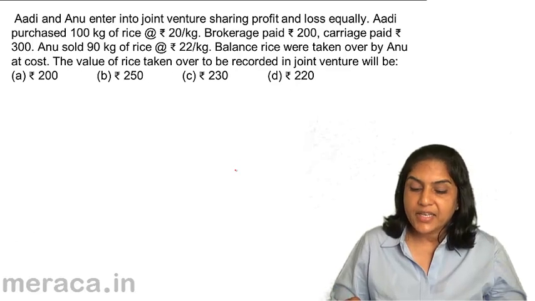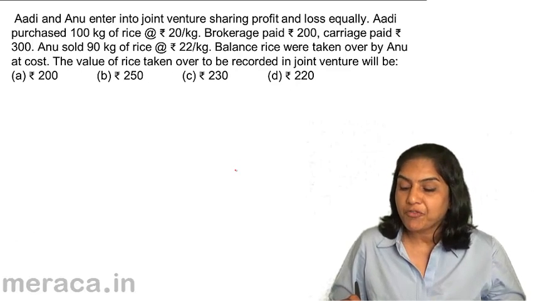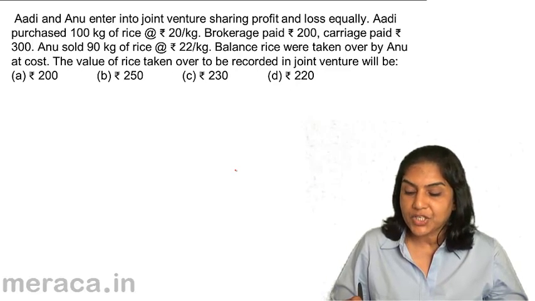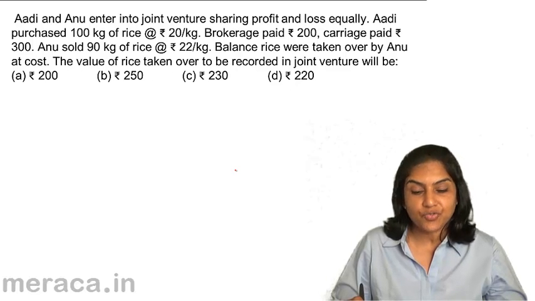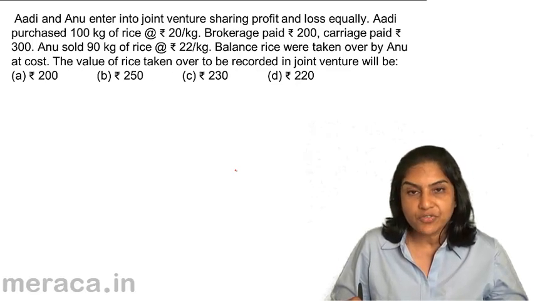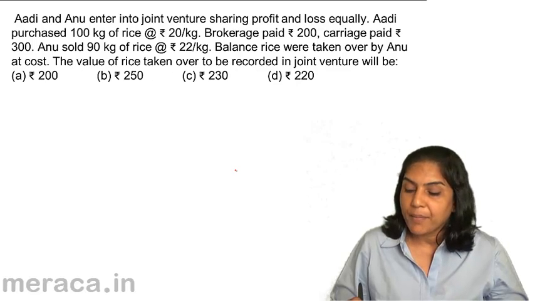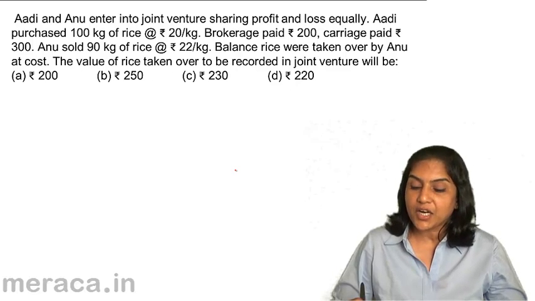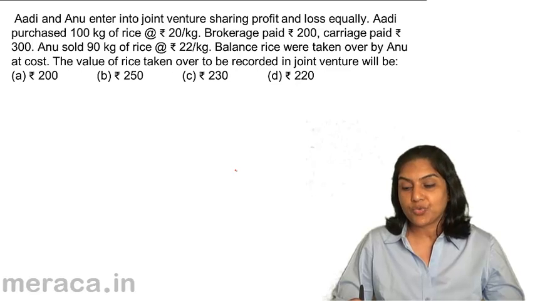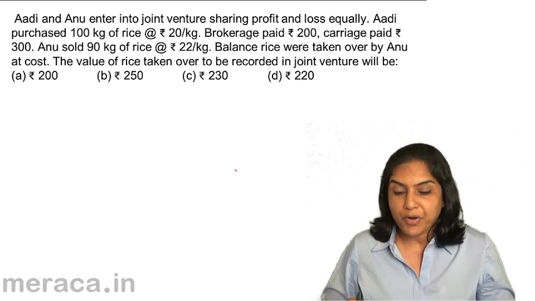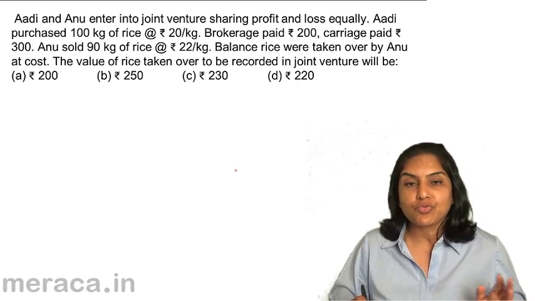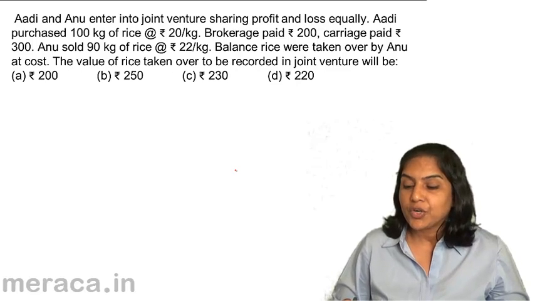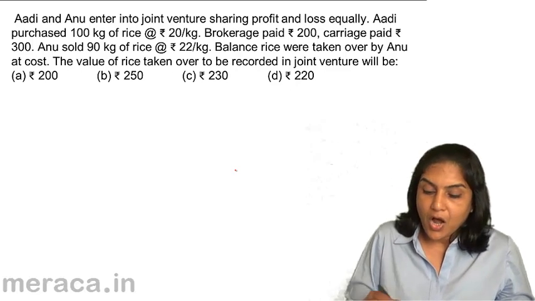Adi and Anu enter into a joint venture sharing profit and loss equally. Adi purchased 100 kg of rice at the rate of 20 per kg and brokerage is 200, carriage paid is 300. Anu sold 90 kg of the rice at 22 per kg. Balance rice was taken over by Anu at cost. The value of rice taken over to be recorded in the joint venture will be. Therefore, they have not asked us for a profit. They have not asked us for remittance to and fro. All they have said is, what is the value of the rice to be taken over to be recorded in the joint venture?